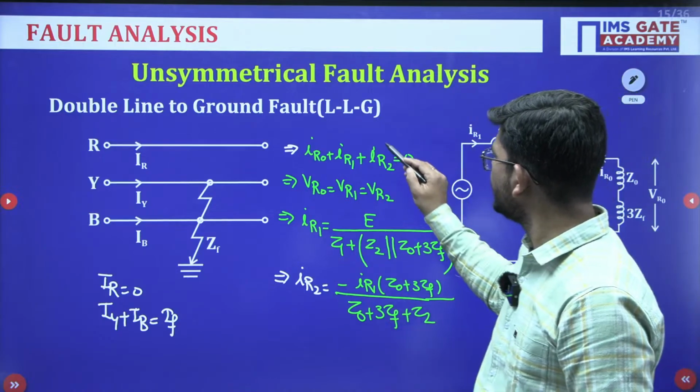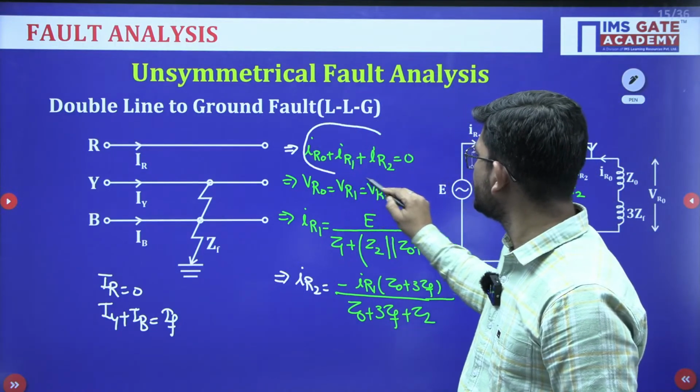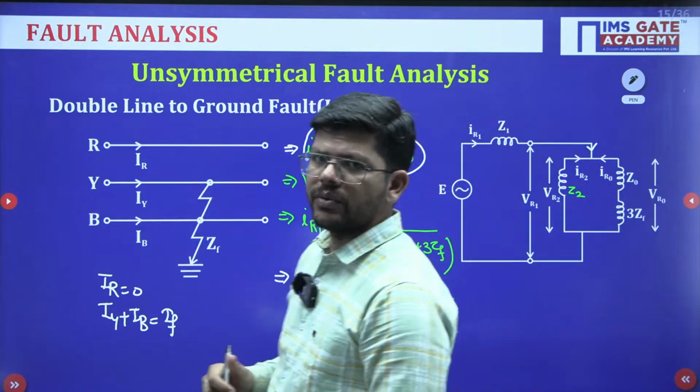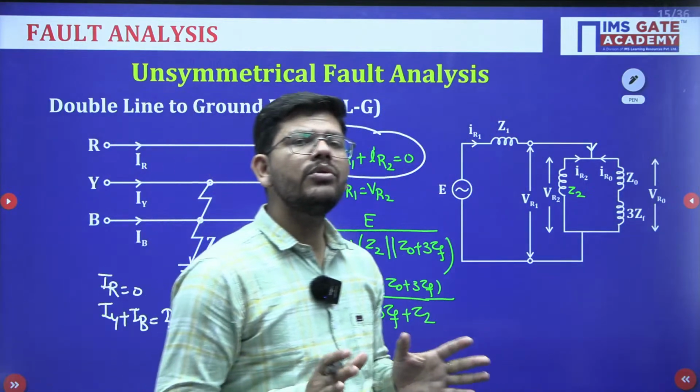What are the important things? This condition, summation of all the currents equal to 0. Okay. So, this is double line to ground fault.